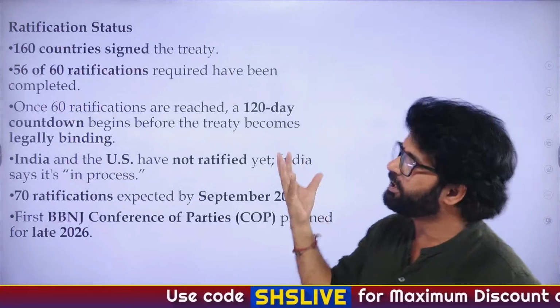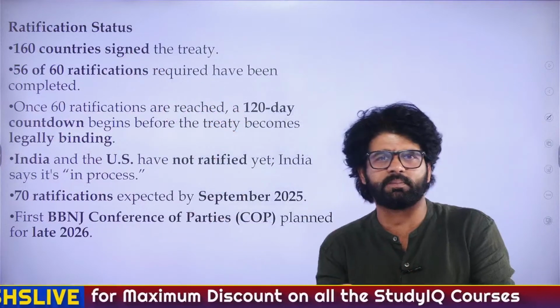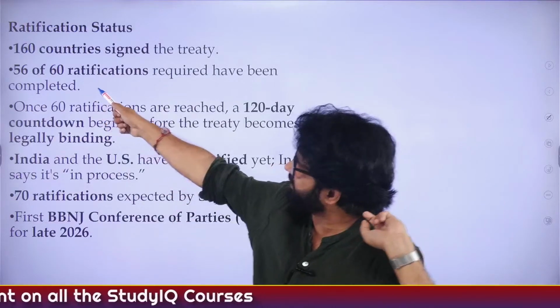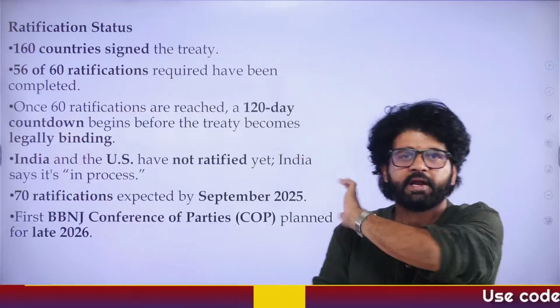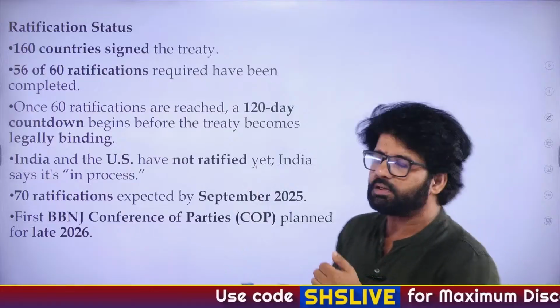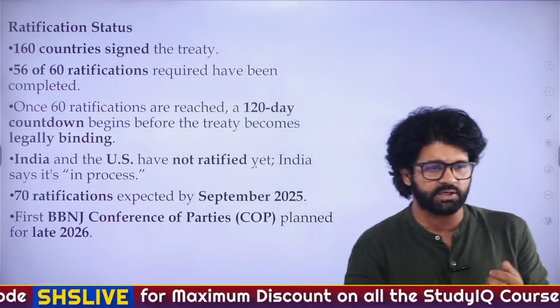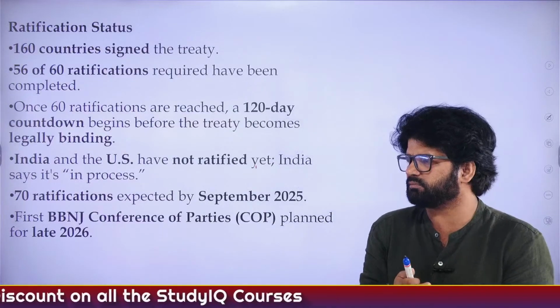We have talked about the important facts. 160 countries signed. Signing does not matter, ratification matters. Last time when we read it, 49 countries had ratified, 60 is needed. Now it has increased to 56. India has still not ratified it. US has not ratified it. And because last time again when we read, we talked about how we need some changes in the Biological Diversity Act, etc., and we are not very comfortable with it.